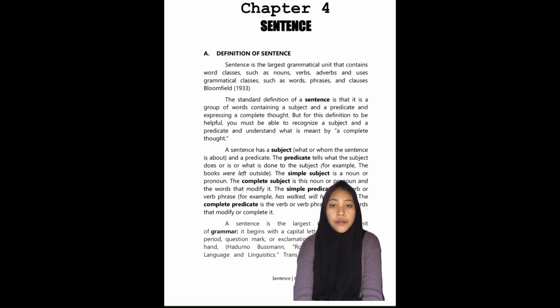But for this definition to be useful, you must be able to recognize subject and predicate and understand what is meant by complete thought. A sentence has a subject, what or who the sentence is about, and a predicate. The predicate tells what the subject did or what was done to the subject. The books were left outside.